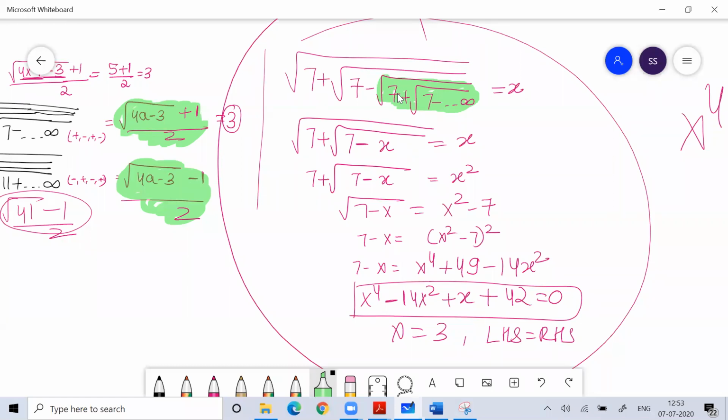Is it clear? Shilpa, have you understood? This is a shortcut formula. So with this, we can get the answer very fast.